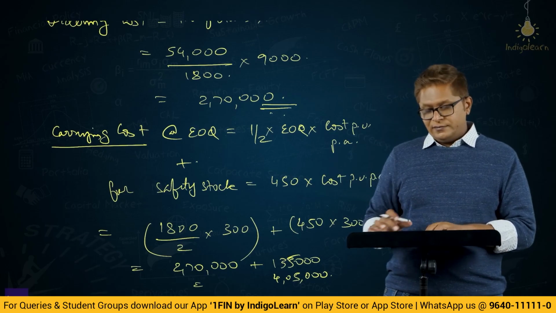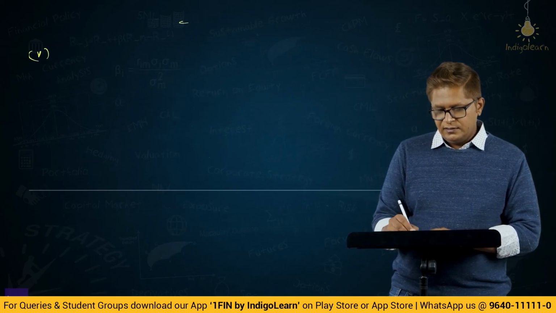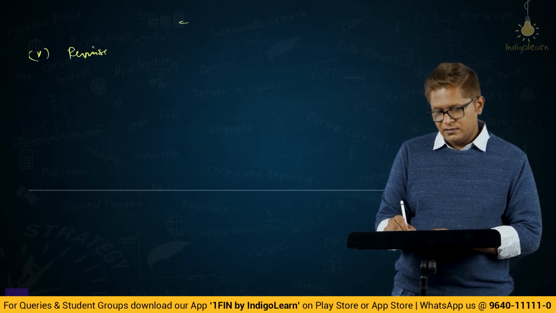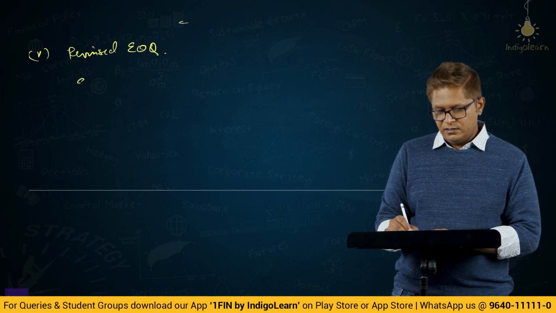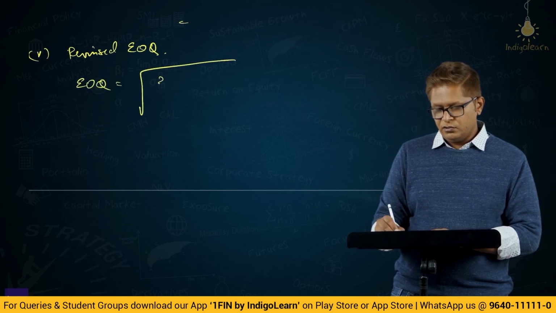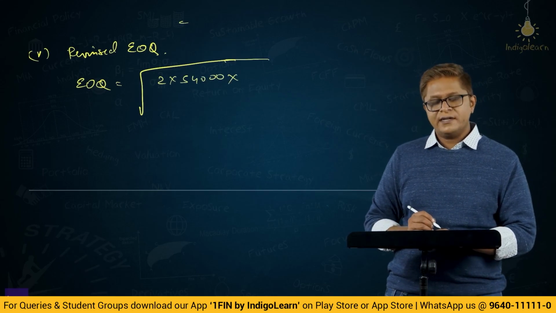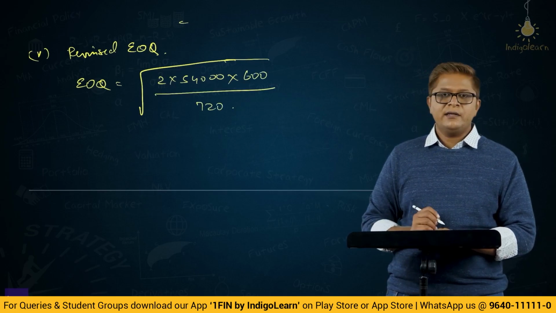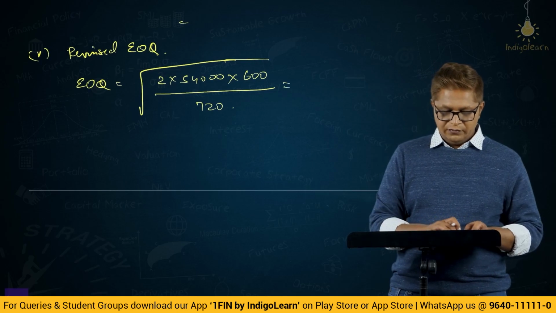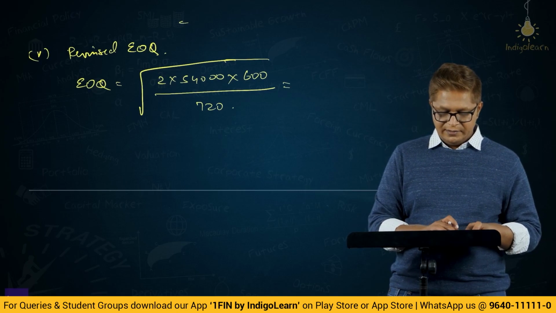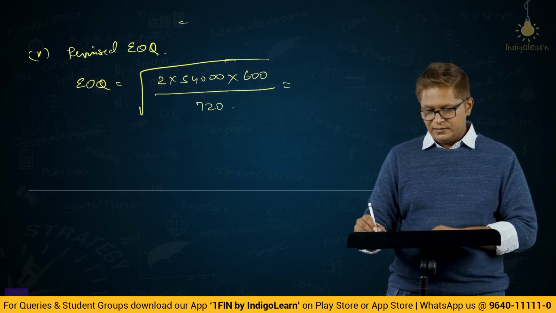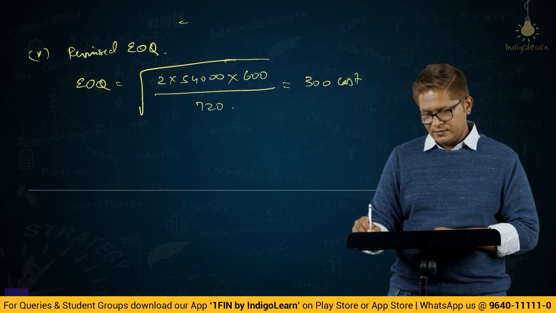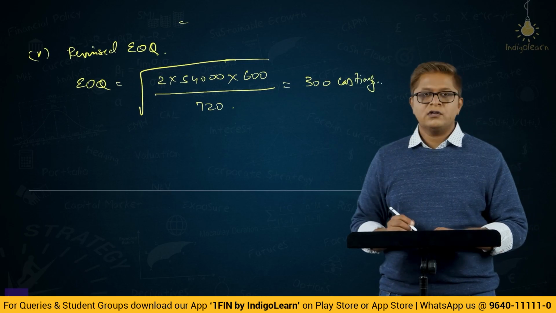Then last bit, revised EOQ. So the revised EOQ is going to be the square root of 2 into 54,000, which is our annual requirement, into the revised ordering cost, which is 600, divided by the carrying cost of rupees 720 per unit per annum. So 2 into 54,000 into 600 divided by 720, we get 300 castings as the revised economic order quantity.